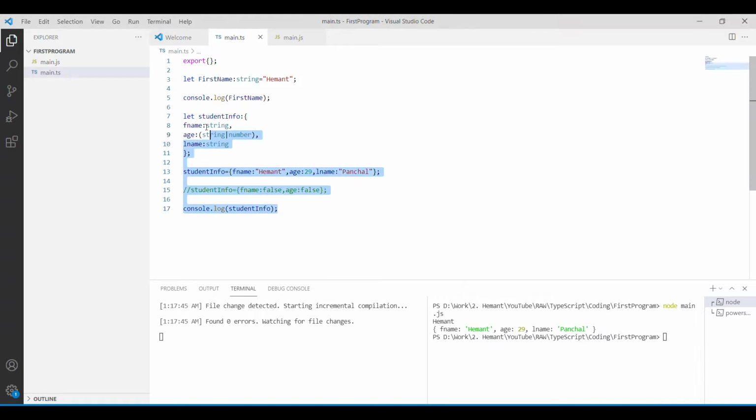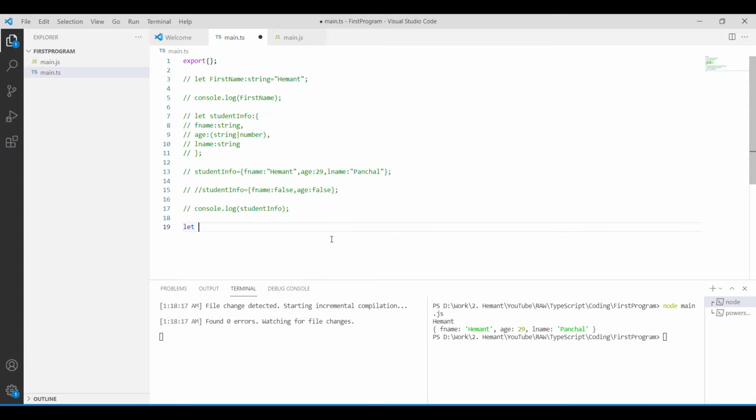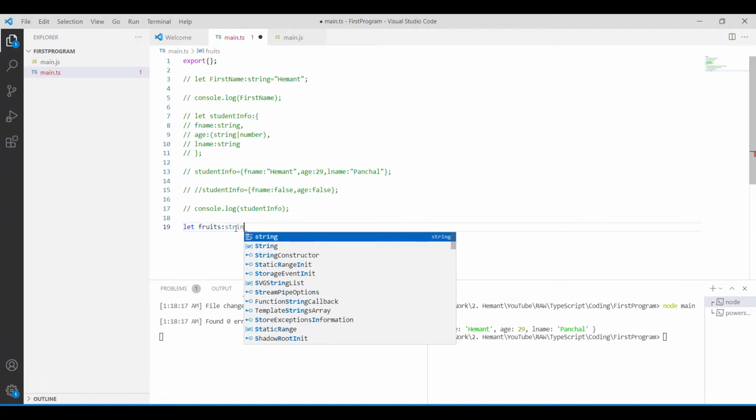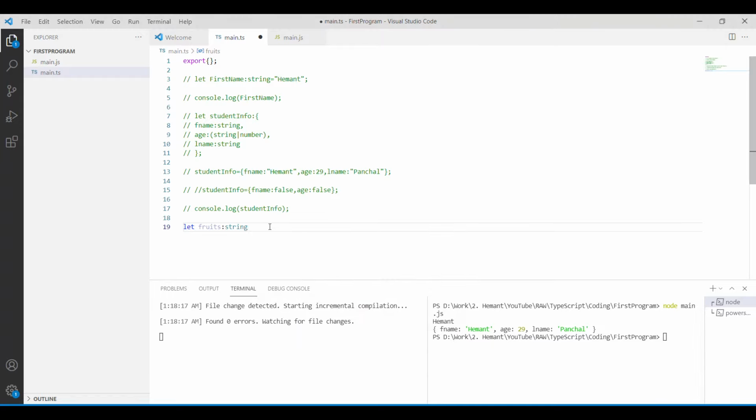Now let's see how this will work in an array. I have commented my code. Let fruits be an array, and I will accept it as a string array.